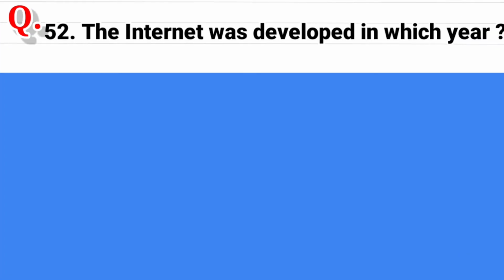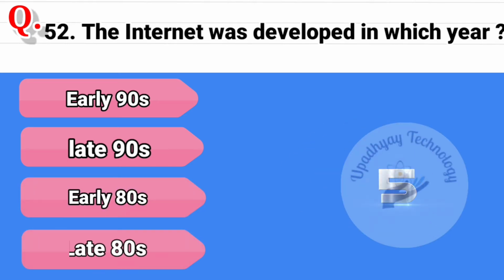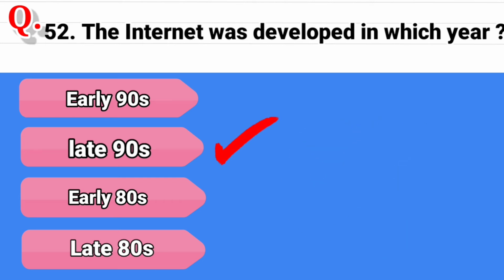Question 52. The internet was developed in which year? The options are early 90s, second option is late 90s, third option is early 80s, and the last option is late 80s. And the correct answer is late 90s.